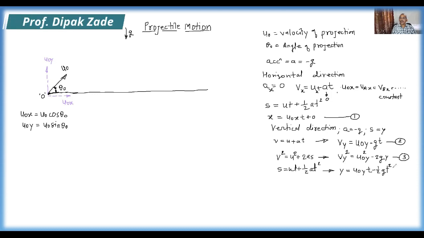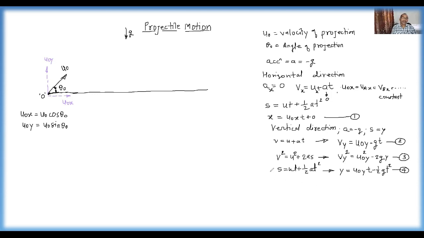That means now, when you solve any problem, or if you want to derive any formula for projectile motion, our four equations are very important. One equation along the x-axis, that is x equal to u0x into t. Along the y-axis, Vy equal to u0y minus gt, Vy square equal to u0y square minus 2gy, and y equal to u0yt minus half gt square.